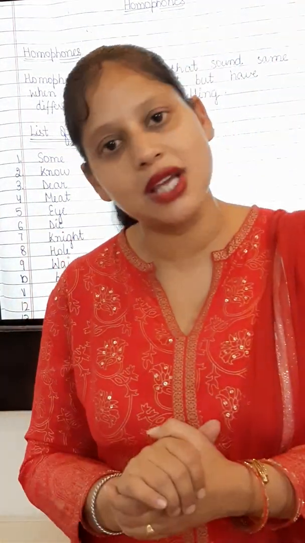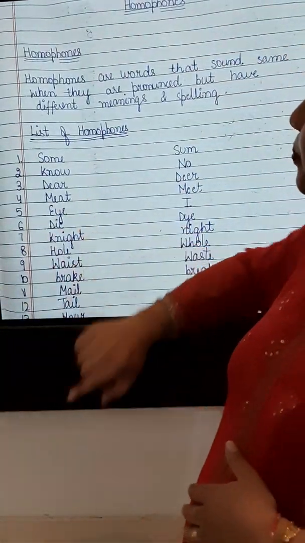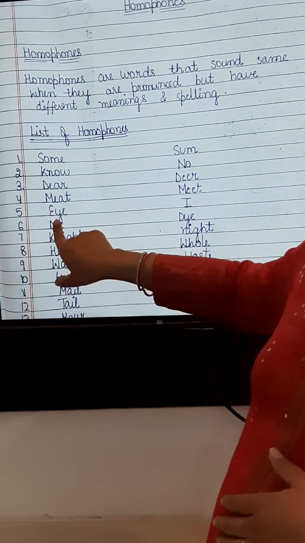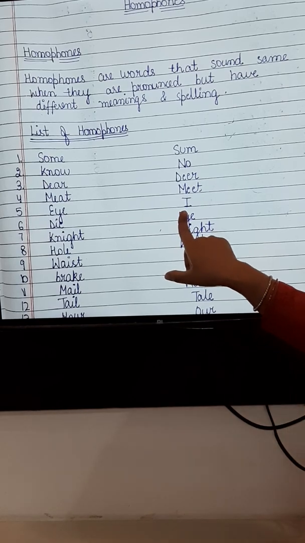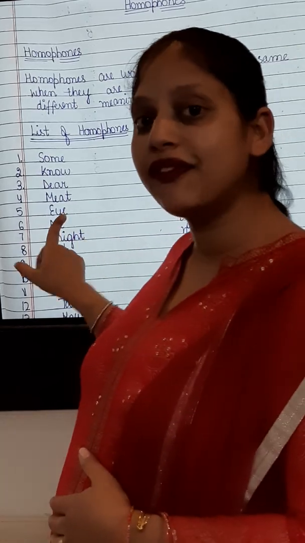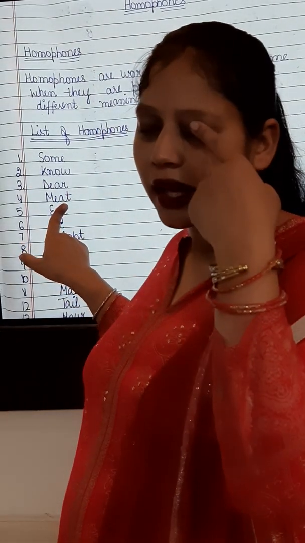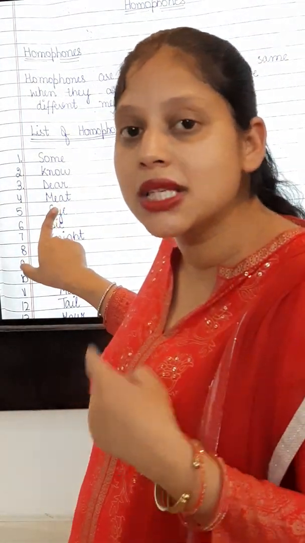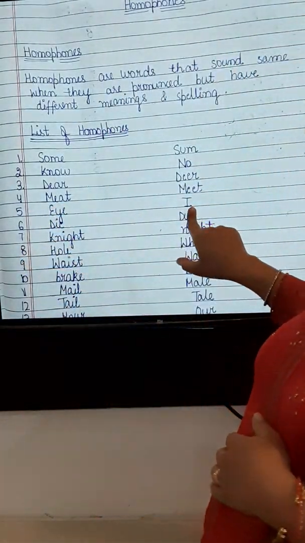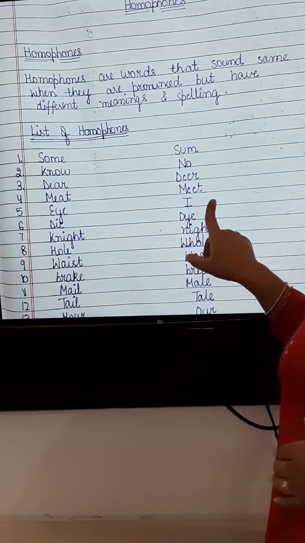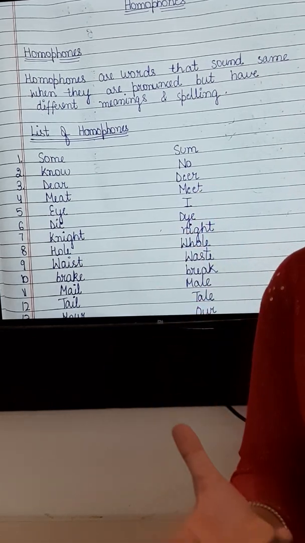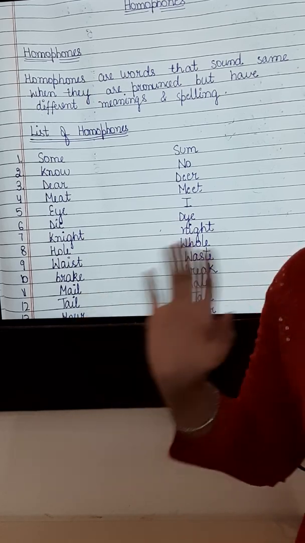Now the next word is I. That is E-Y-E. And this is also I. That is, what is the difference? This I is this I. That is usually referred to as vision, and this I is used for oneself. It can be a speaker or it can be a writer.